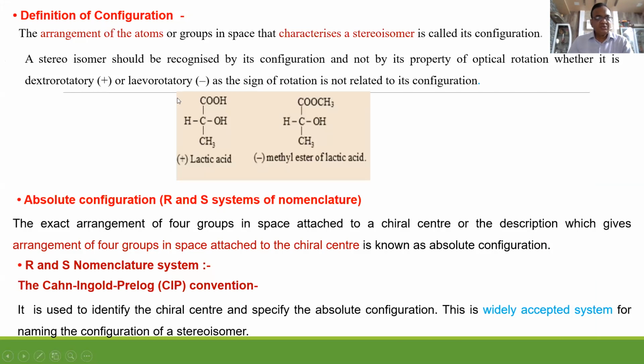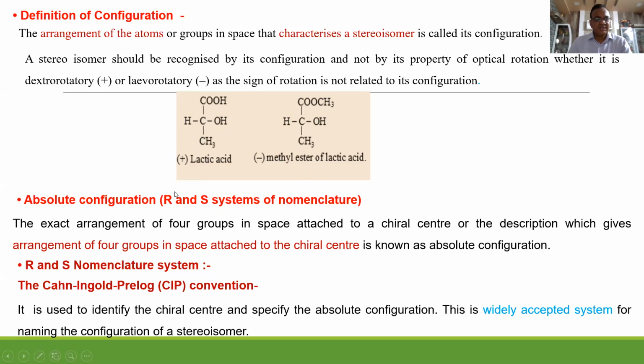Let us come to know configuration. It is a characteristic of a stereoisomer. So this is plus lactic acid, minus methyl ester. How to identify? OH on the right-hand side is plus. Correct. So this is the ester. What is absolute configuration? R and S configuration.